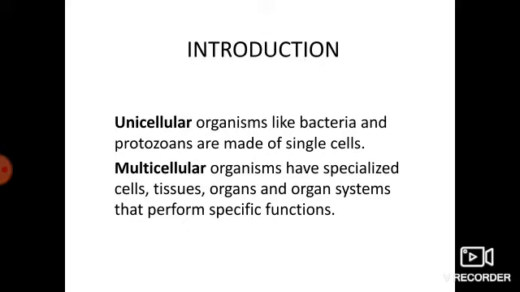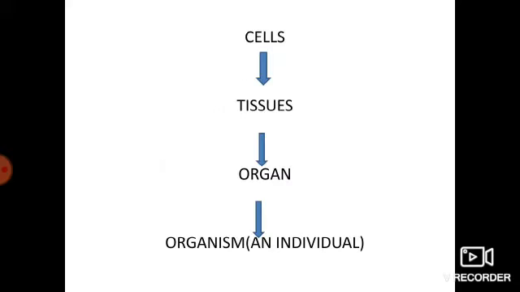These multicellular organisms have specialized cells, tissues, organs, and organ systems that perform specific functions. Now we see the hierarchy. First one, cells. Cells are individual units. Second one, tissues.